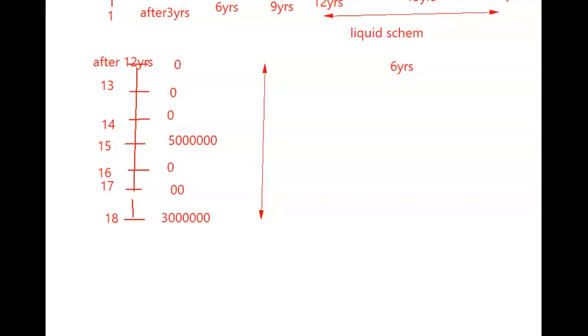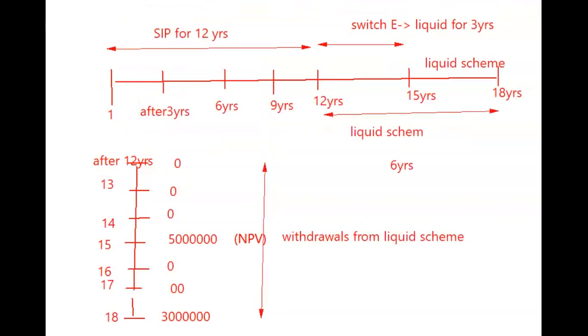So what I do is, I have already found out the NPV at this stage. I have kept it at 15 years. What is the NPV? Considering these two withdrawals, in liquid scheme, what is the amount that has to be available? I have found out. So that is there. Okay. So intact. Now we will concentrate on equity scheme. Equity SIP is happening and then withdrawal is also happening. Okay. So equity I need to take from today till 15 years and find out what is the amount I have pushed to liquid.